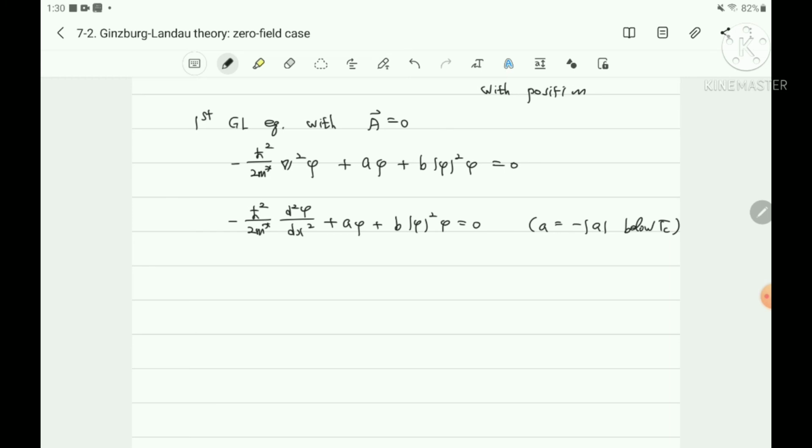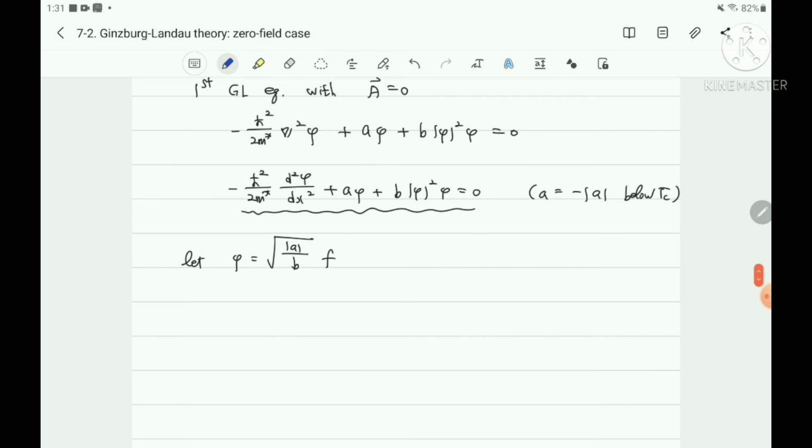Then we should find the solution of this differential equation, and in this case we should use a trick. And what kind of trick? It is a substitution method, and let phi be written as the square root of a over b times f. Then let's substitute this into the equation.